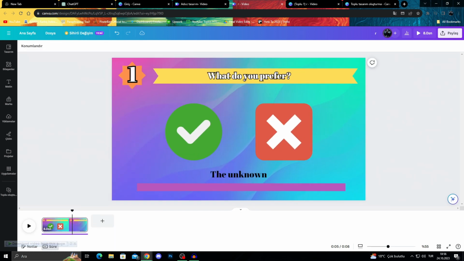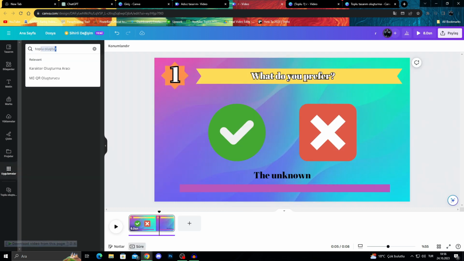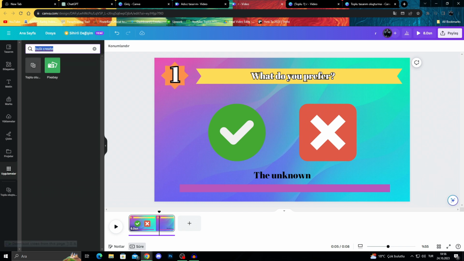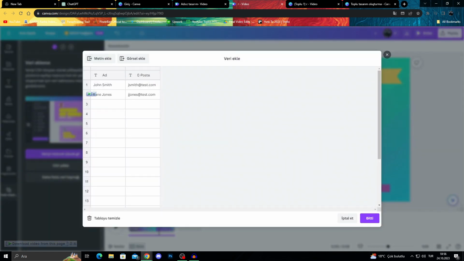With that out of the way, right now I will go to the apps and search for bulk create. As you can see, I have bulk create right now. The name looks different, but it's because of my own language. When you search bulk create, it will be right here. I will open bulk create and select enter data manually. It will open this page right here.